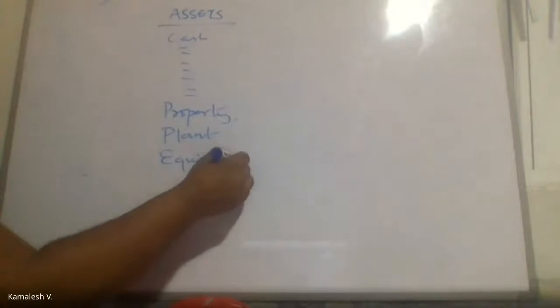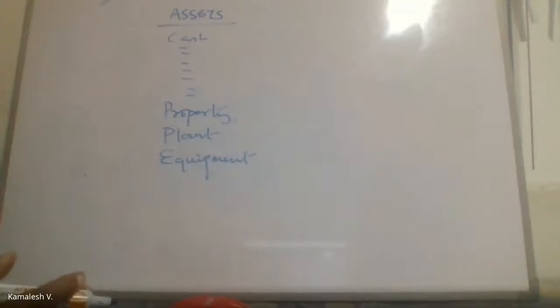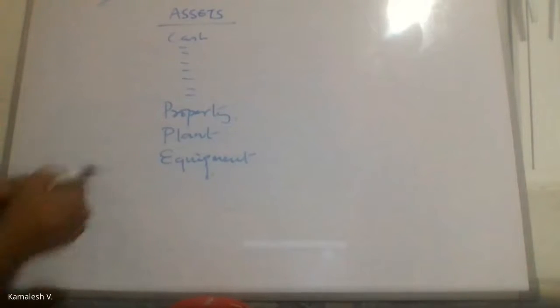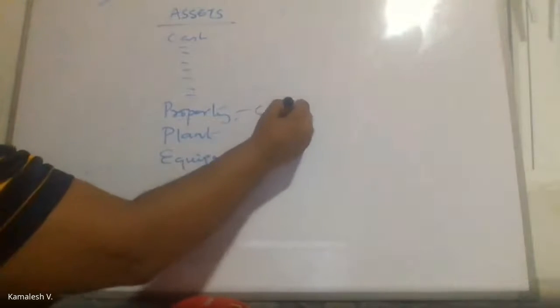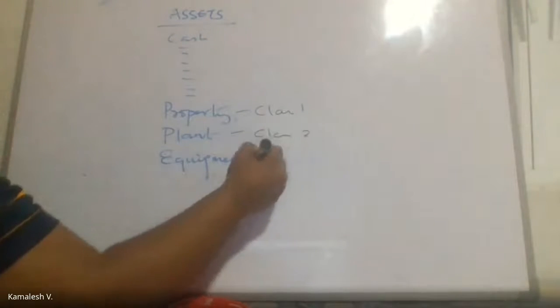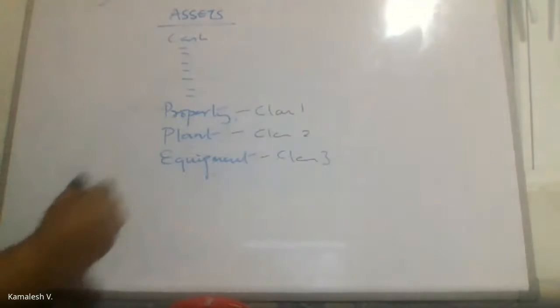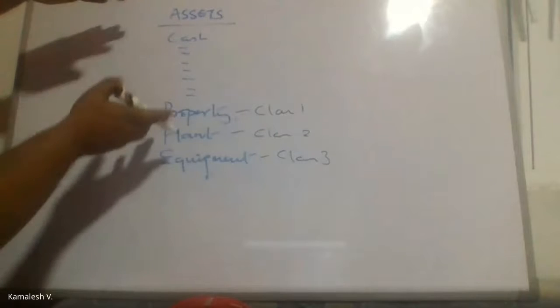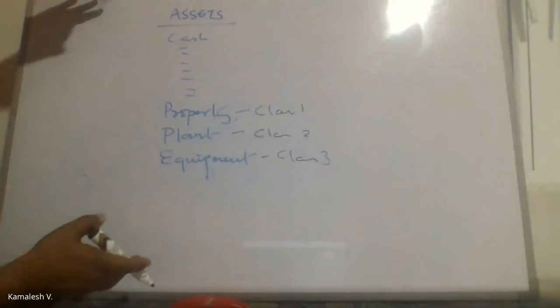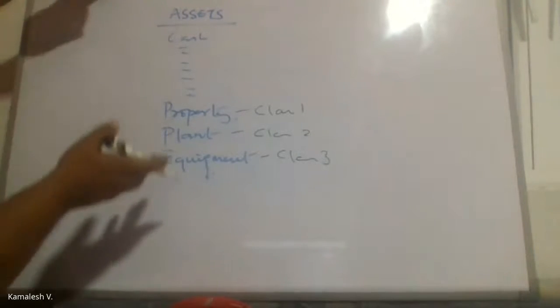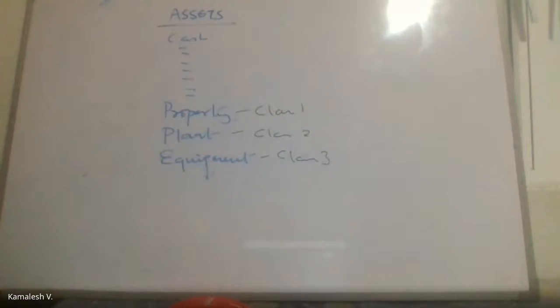What do you mean by equipment? Equipment is you might have computers, you might have tables and chairs. So we put everything into the class of equipment. So now you have three classes here: class 1, class 2, class 3. Now, if you classify them like this in your financial statements, your financial statement will be very lengthy. Very lengthy. So, what does the accounting standard say?